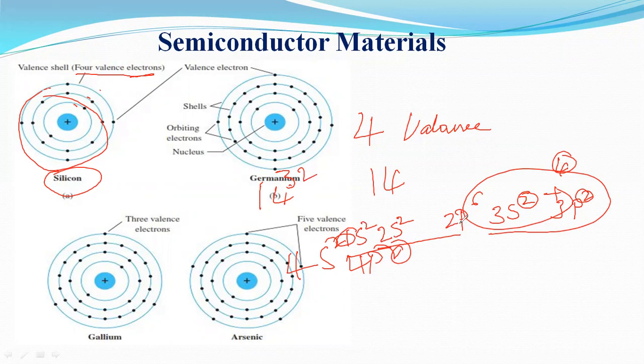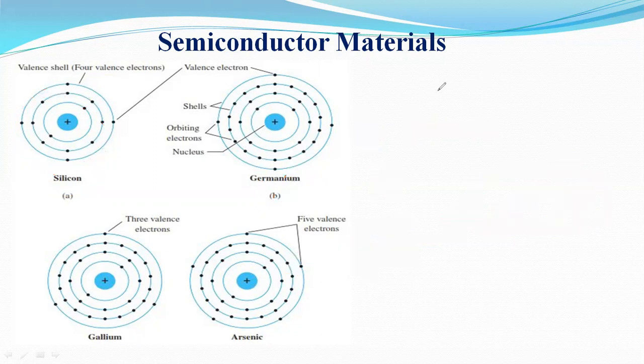These four valence electrons play a very major role in all of electronics. These four valence electrons form covalent bonds with pentavalent and trivalent atoms. Slowly we can discuss this later.